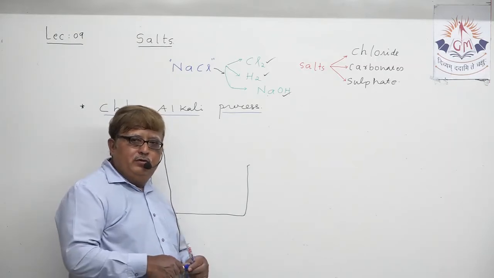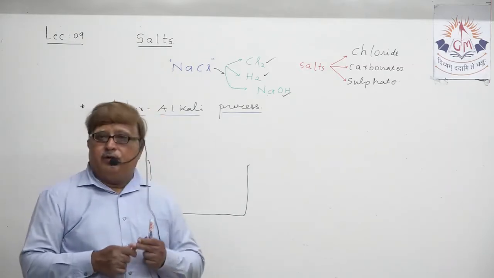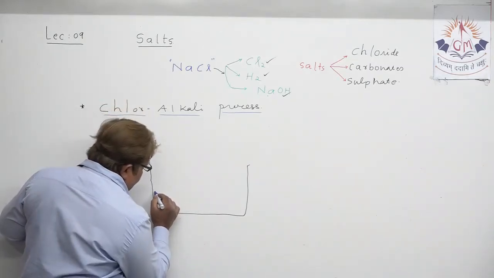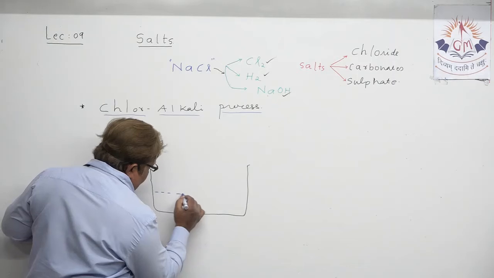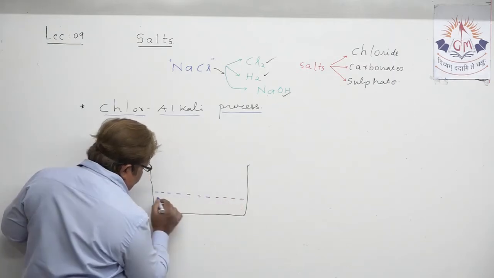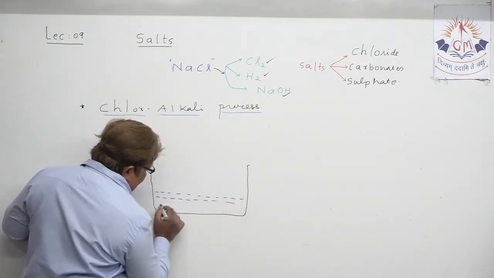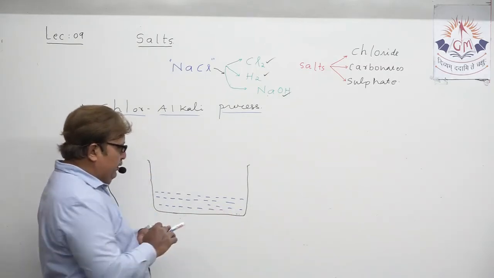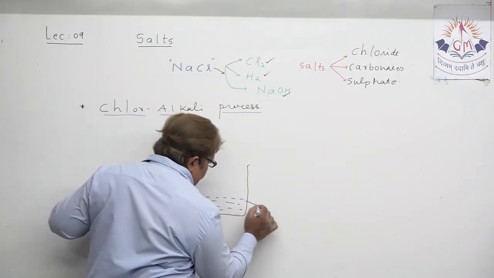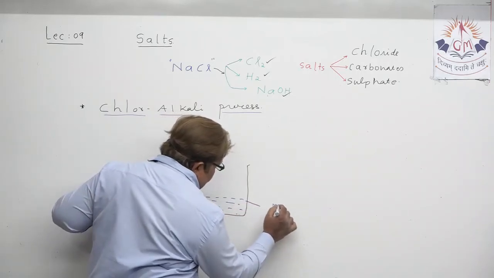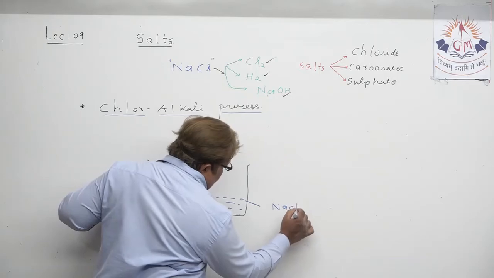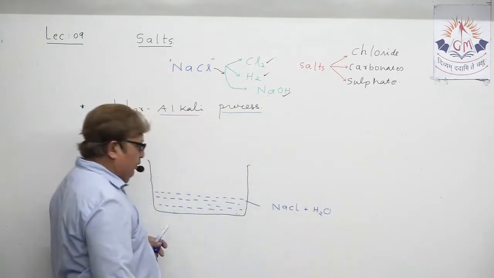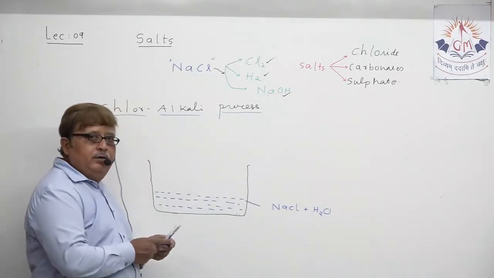You have to dissolve sodium chloride in water. So here we have taken sodium chloride solution, that means sodium chloride dissolved in water. This is NaCl plus H2O. Sodium chloride is already dissolved in water.